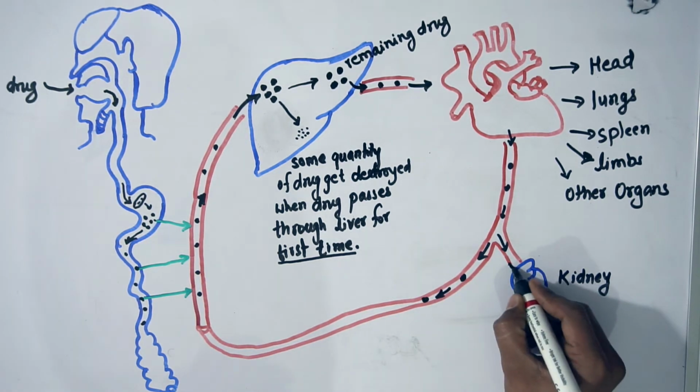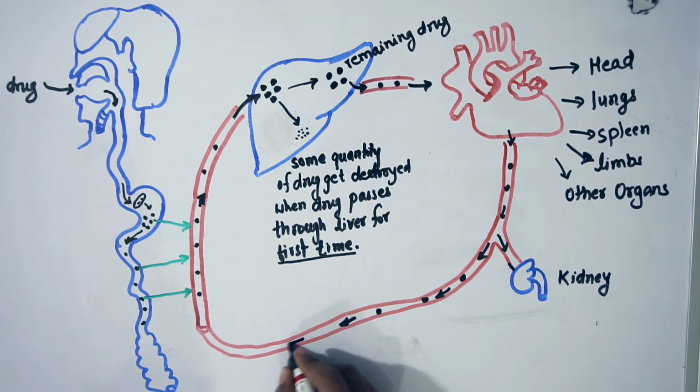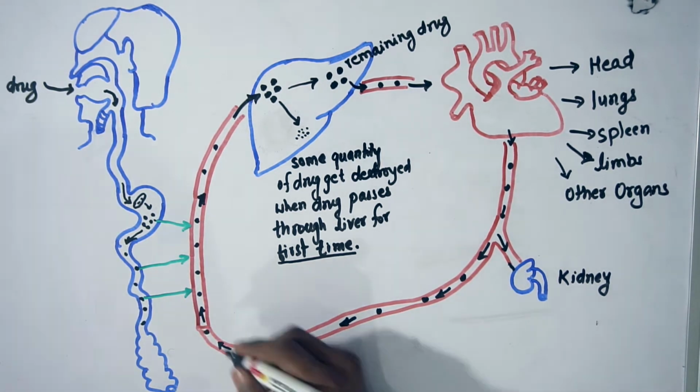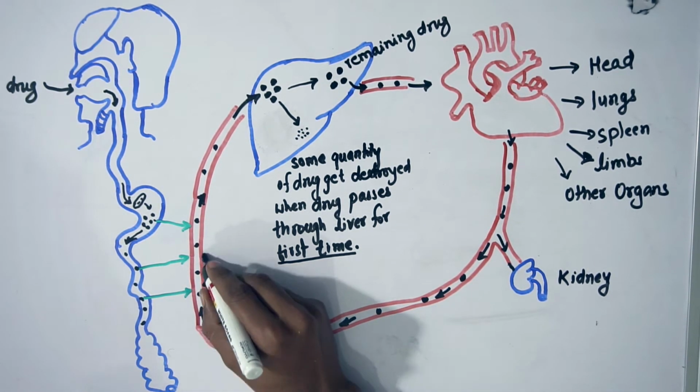And the drug which goes to the GIT will again travel through the hepatic portal circulation for the second time, okay.